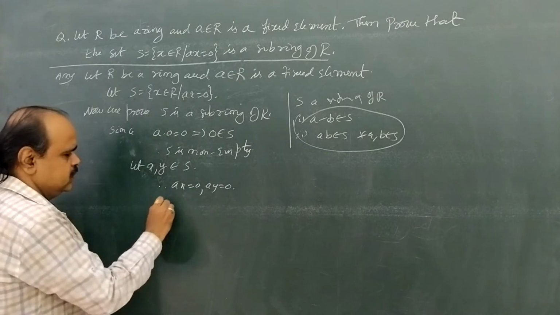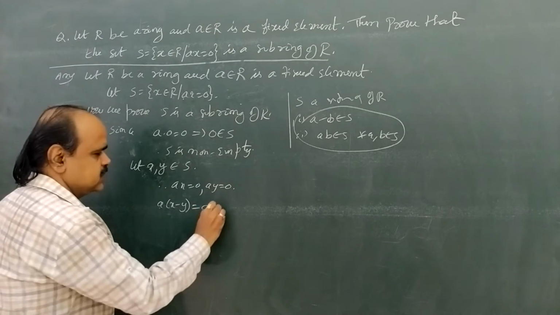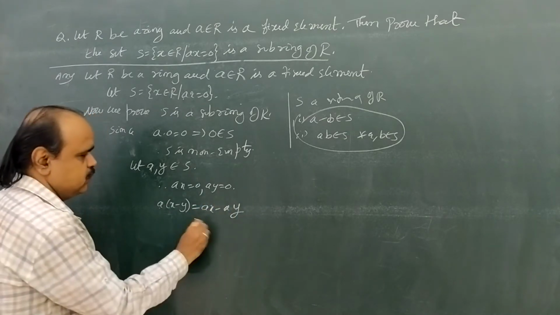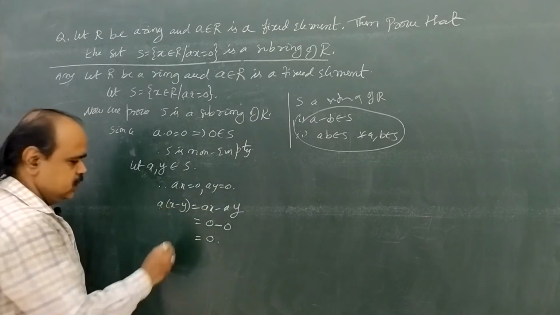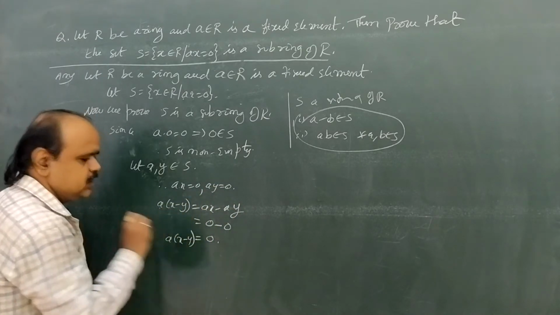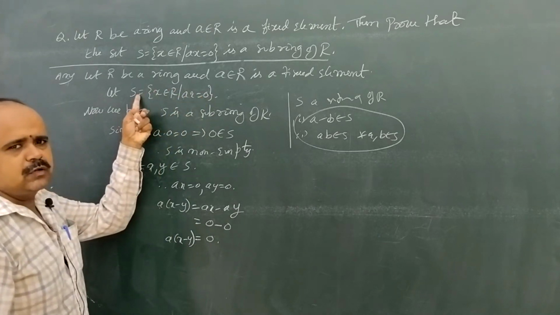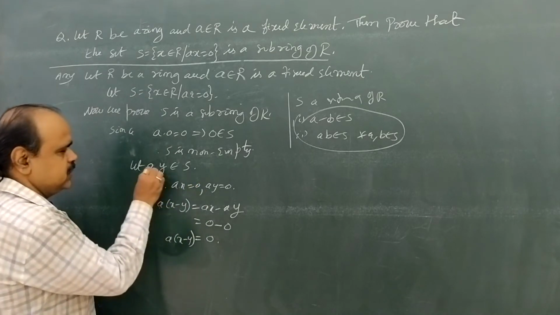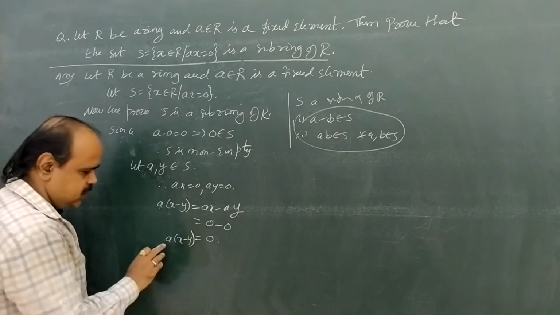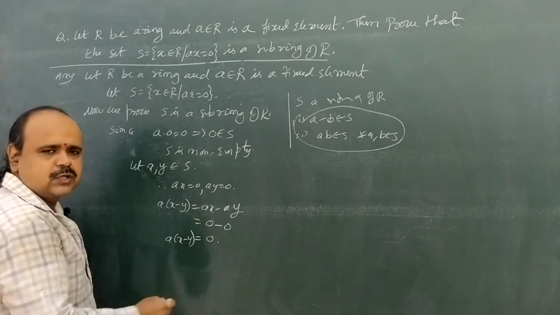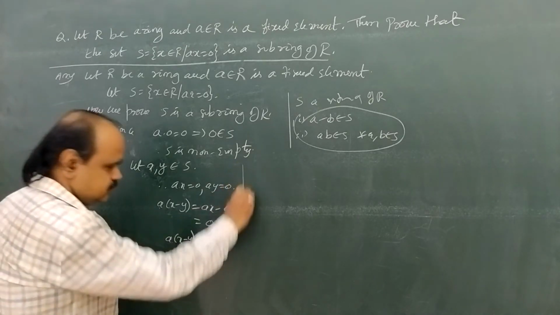Now a into x minus y, split it as ax minus ay, that equals 0 minus 0, that equals 0. So a into x minus y equals 0. Ax equal to 0 means x is in S, and ay equal to 0 means y is in S. In the similar manner, a into x minus y is also 0. Therefore x minus y belongs to S.